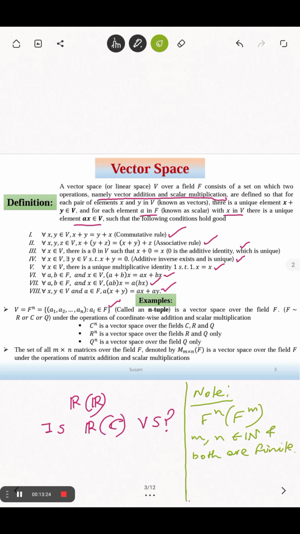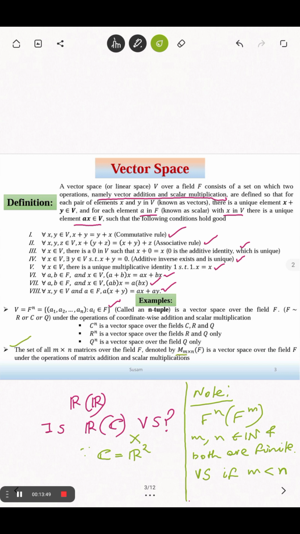It is a vector space if m is less than n. Here it is not, because C can be written as R2. Hope you get it.